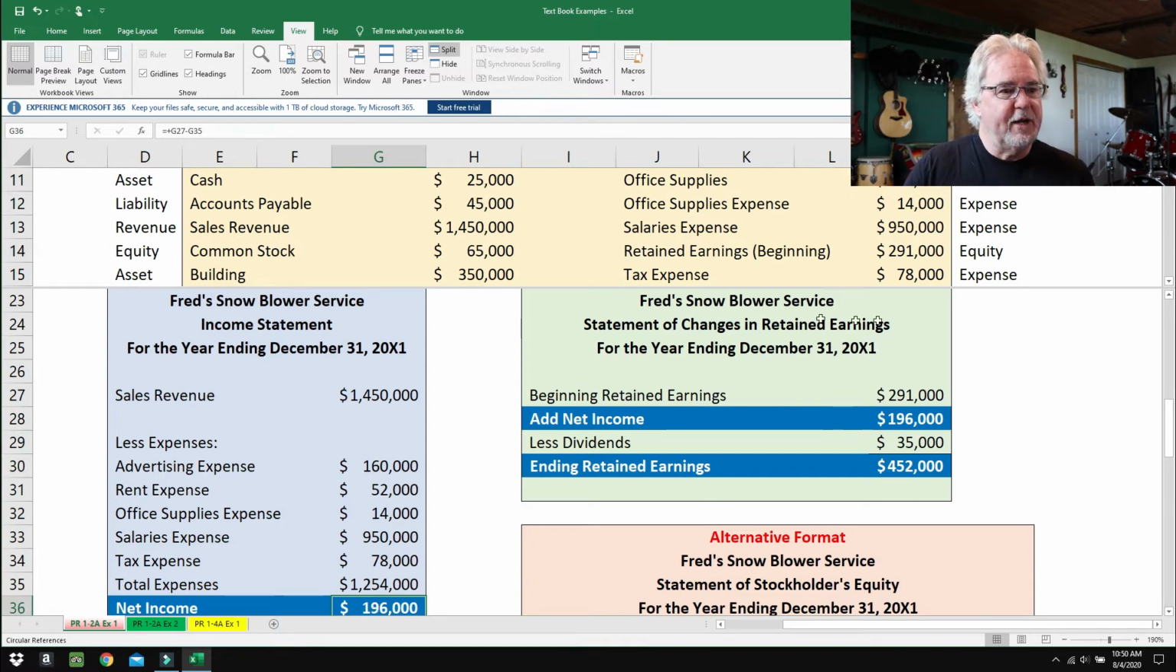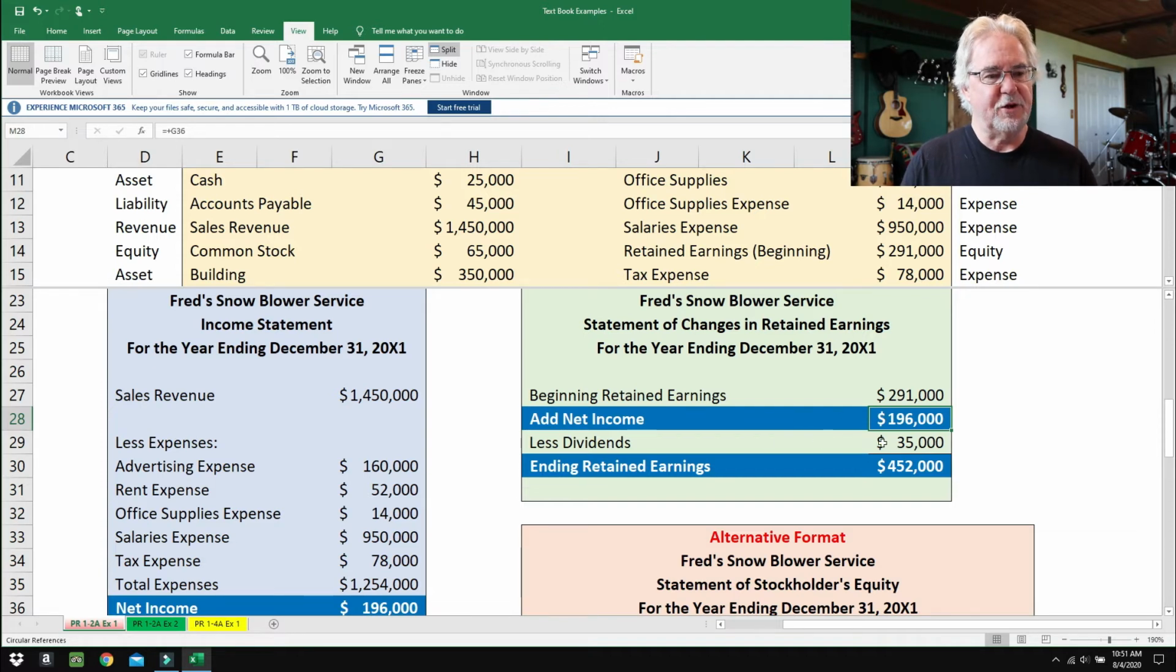So the next statement here in a green color, this is a very simplified version, but it works and it's good, and all the small businesses that I know of, this is the way they do it. It's called the Statement of Changes in Retained Earnings. And retained earnings might be a concept that you don't fully understand at this point, but it's okay. Right now, it just represents the equity in the business. So beginning retained earnings, $291,000. Where'd we get that? Right off the chart. We add the net income, which flowed over like a river over here, $196,000.